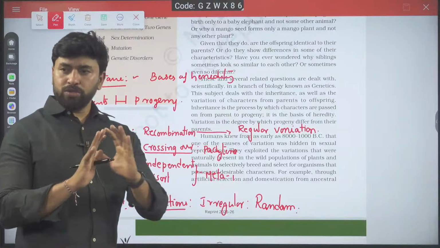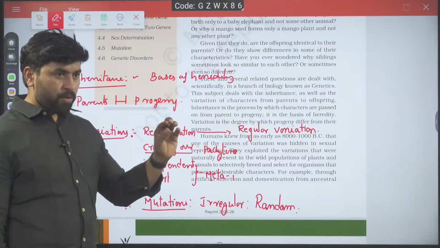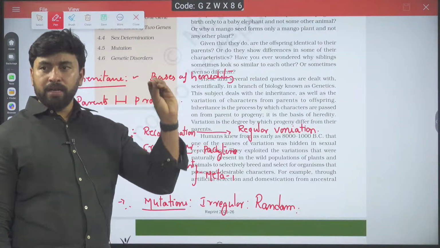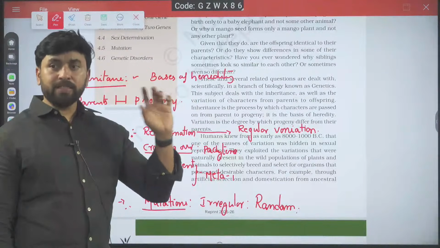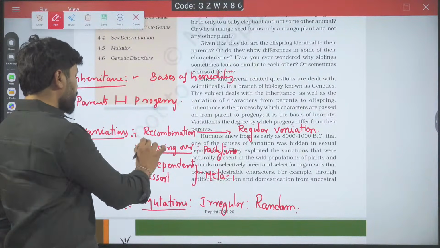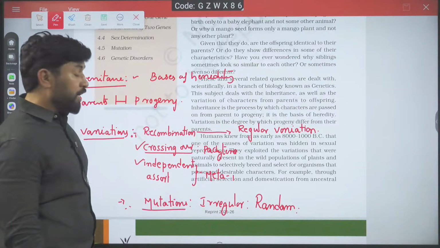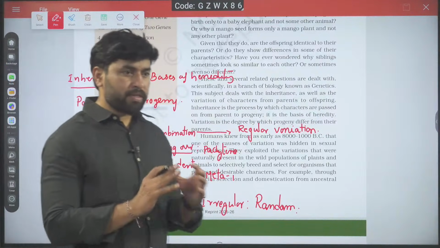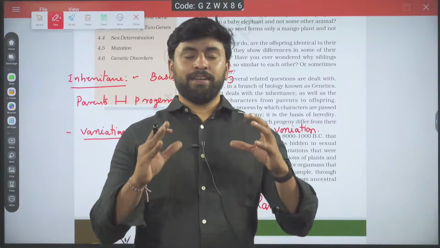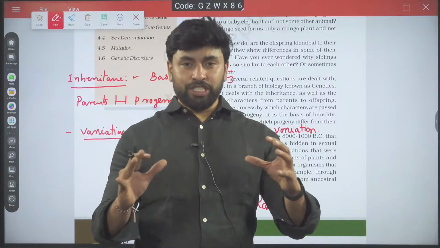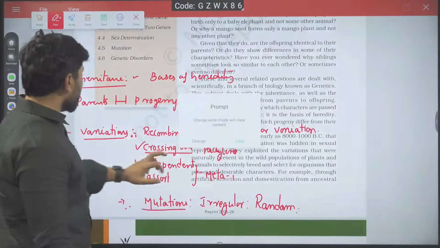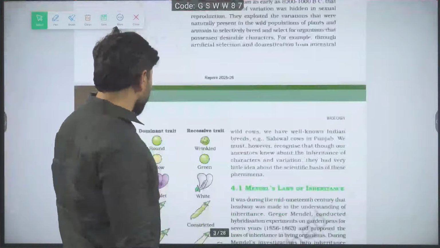In long story short, whatever variations you want to study in the name of inheritance, we will always consider those developed by recombination, crossing over or independent assortment. We will never study the mutations developed due to random changes. You got me? This is the introduction of mutations.